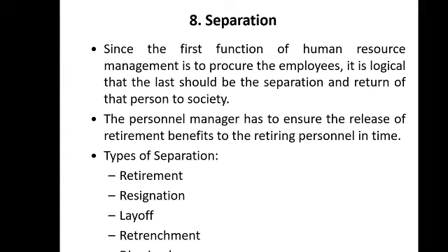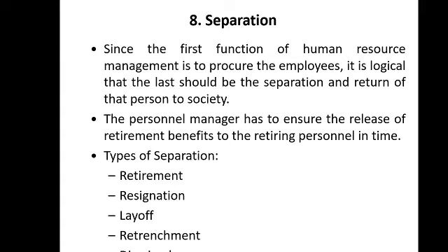Then retrenchment is coming. Retrenchment means because of external factors, maybe this kind of pandemic situation, when economic activities are showing a downward trend, the company needs to downsize the workforce. In that case the employees are kicked off.